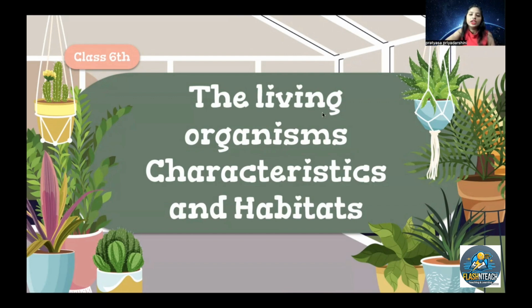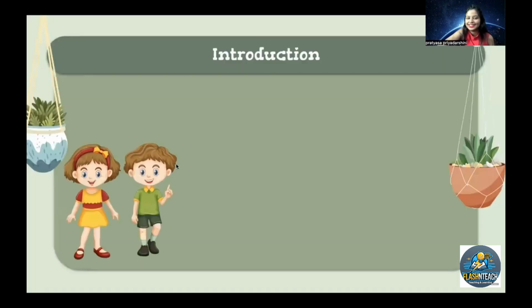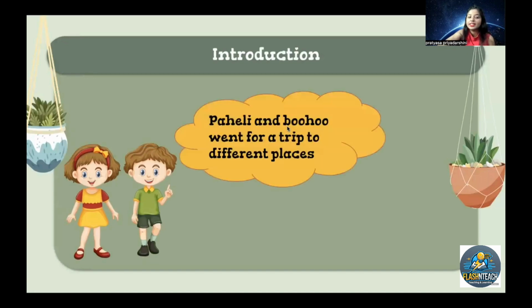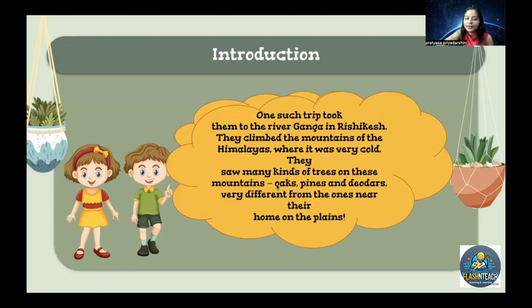Now, let me tell you a story of two children. There are two children whose names are Paheli and Boojho. They went for a trip to different places. They are two beautiful children, and they are going on a beautiful trip. One such trip took place on the river of Rishikesh. They climbed the mountains of the Himalayas, where it was very cold. They saw many kinds of trees on these mountains, like oaks, pines, and deodars, very different from the ones near their homes or plains.